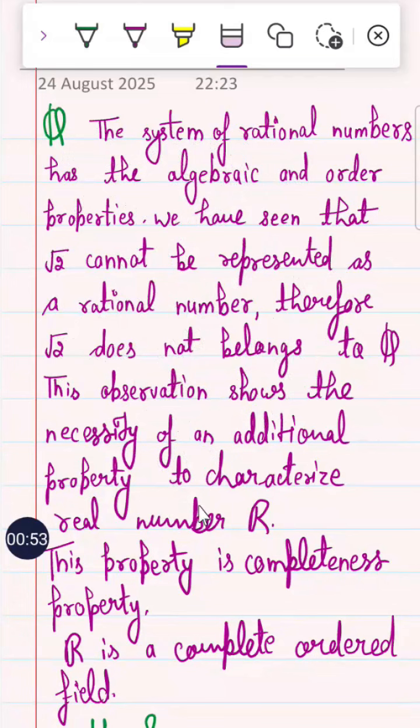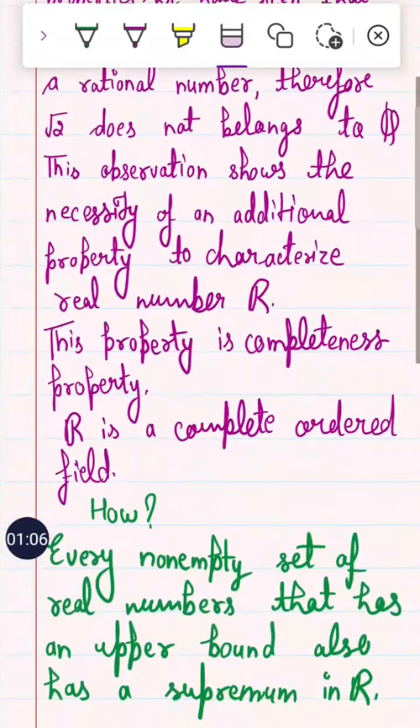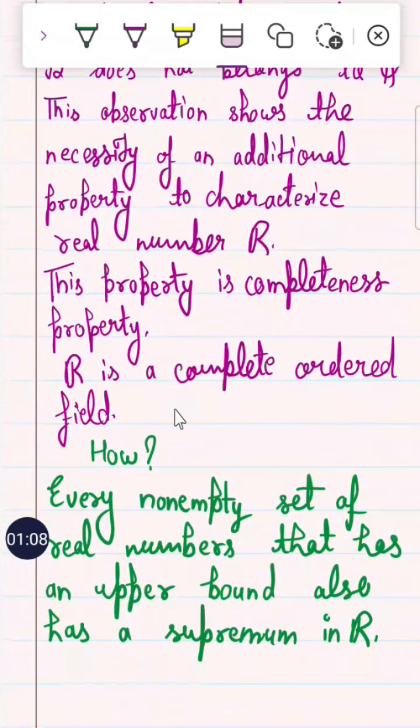It is in R. Okay, so when root 2 does not belong to Q, this observation gives an additional property to characterize the real number system. This property is called the completeness property. What is the meaning of completeness property? R is a complete ordered field. How? Because every non-empty set of real numbers that has an upper bound also has a supremum in R.